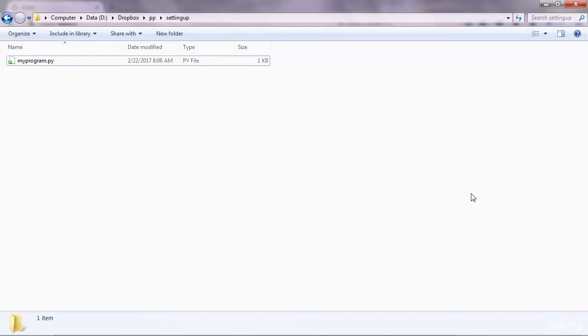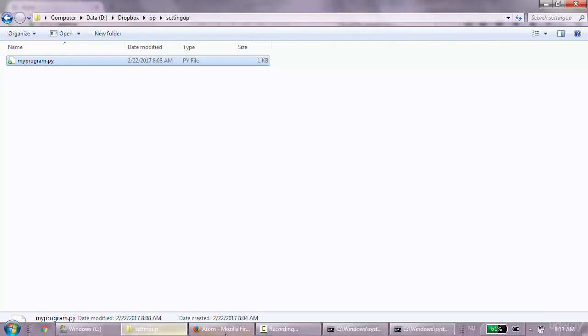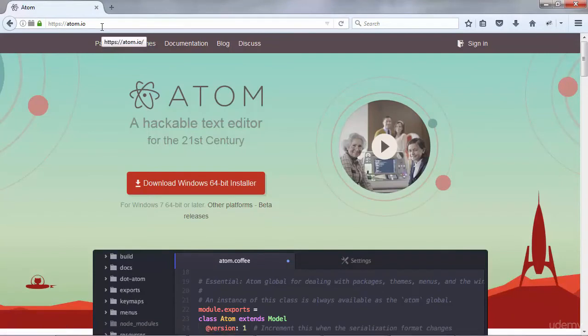So far, we installed Python, and we tried a Python interactive session in the command prompt, and we also created a Python program using a simple editor such as Notepad or whatever editor you had on your Windows. Now we're going to use another editor, which is Atom, and you need to download and install it from the Atom official webpage.